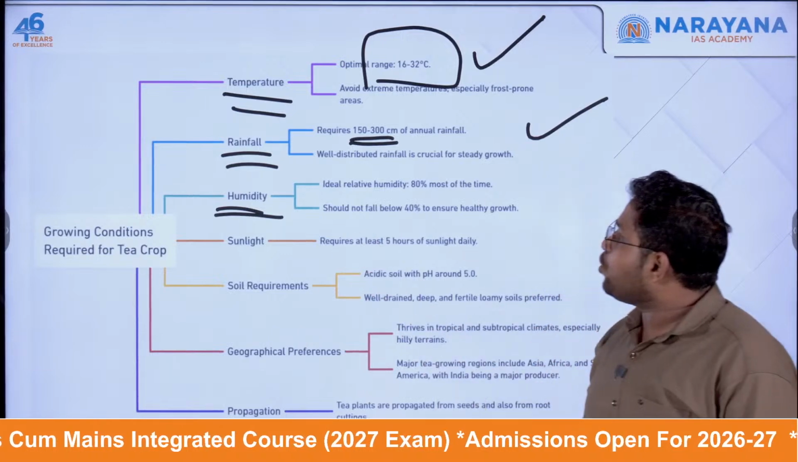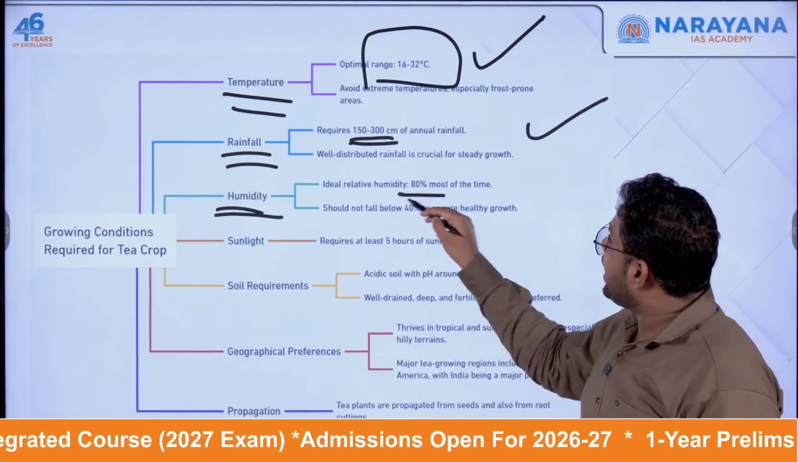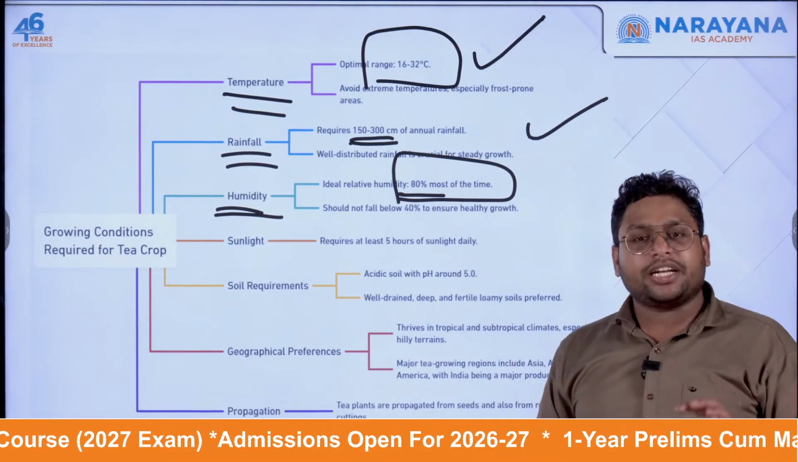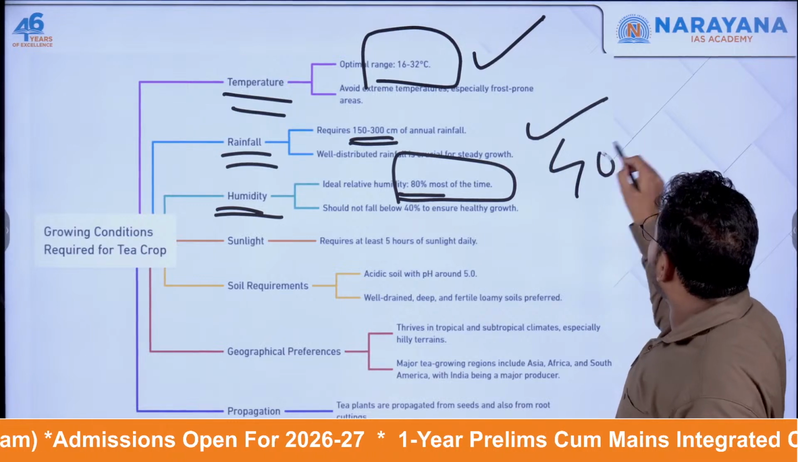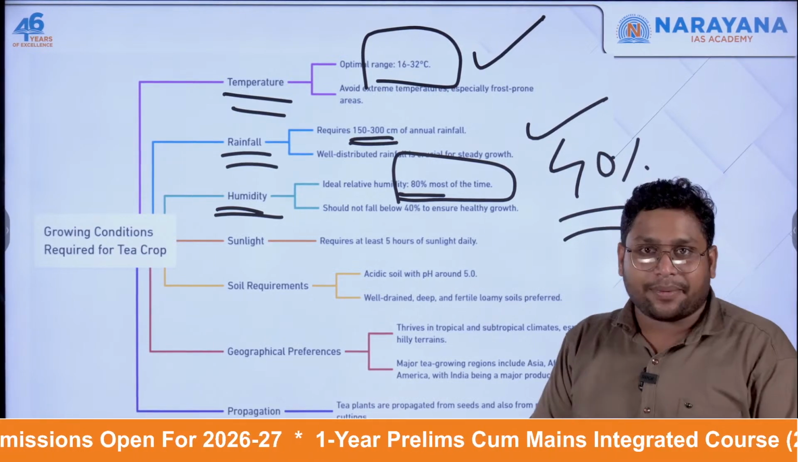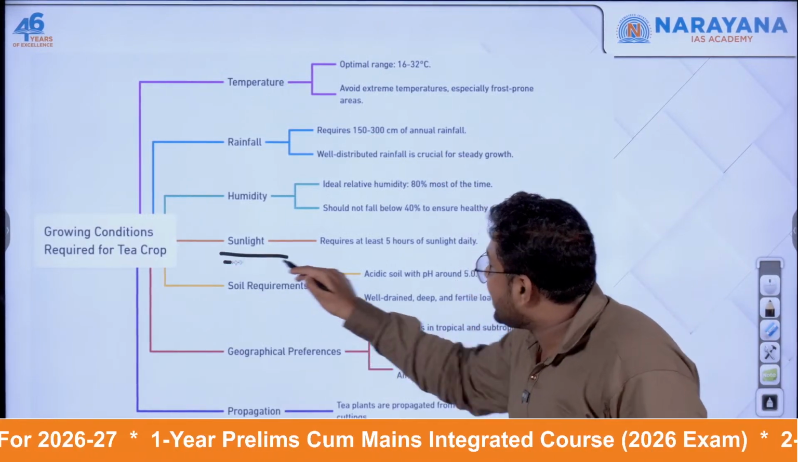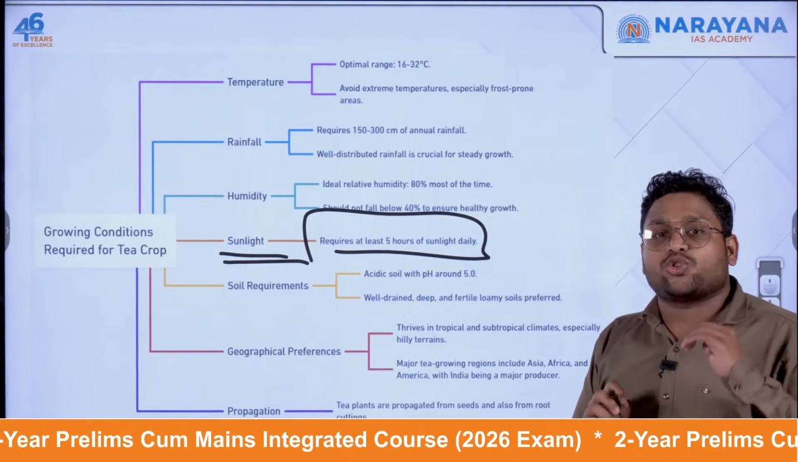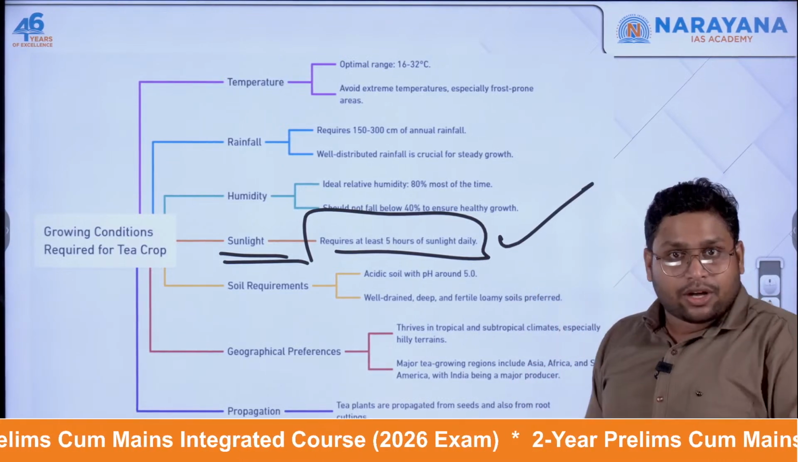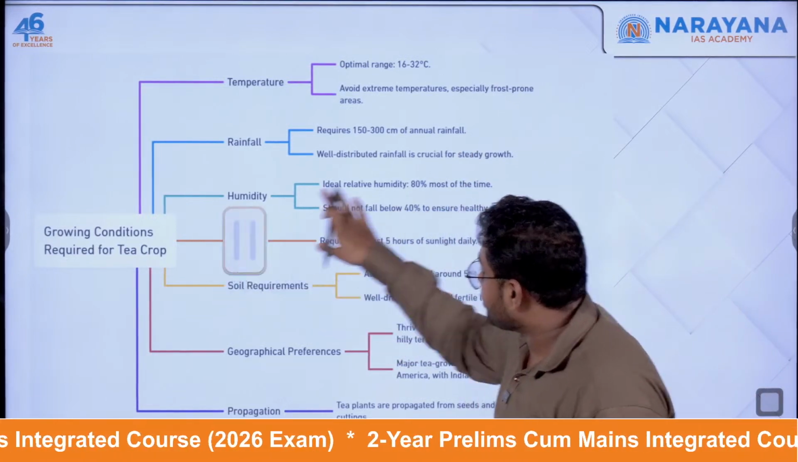Then you need to have humidity which is on a higher end. Ideally we expect that at least 80% humidity should be there, and it should not go below 40% at any point of time. Then we also need sunlight. At least 5 hours a day there should be sunlight, because sunlight is very important for tea cultivation.